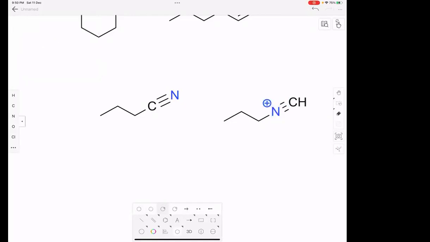No. Nitrogen has 4 bonds and 0 lone pairs. That's why its formal charge is +1. And carbon will have a negative charge, and it will have a lone pair. Okay. Are you understanding? Yes, sir. It will have a lone pair.